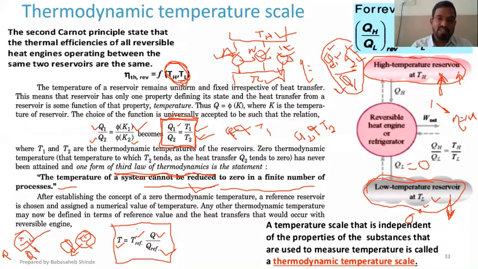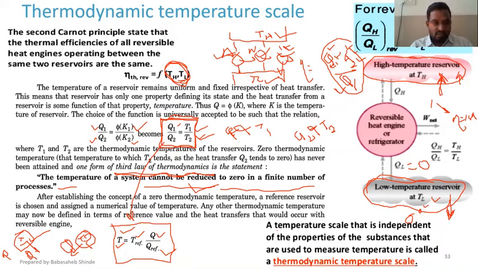So by using this relation, I can find the temperature of that unknown source. And this one is based on this relation only. Instead of Q1 and T1, I have replaced that with Q reference and T reference, and Q2, T2 will be the temperature and heat interaction of that other source.